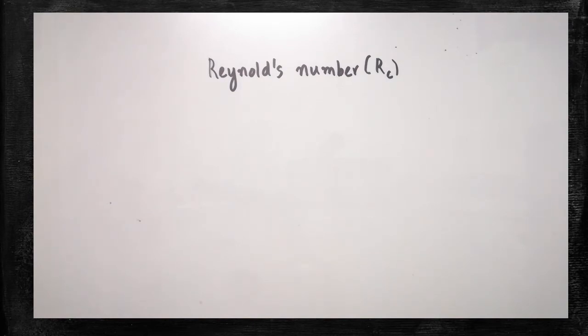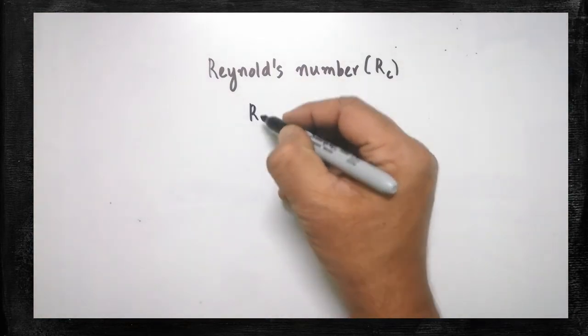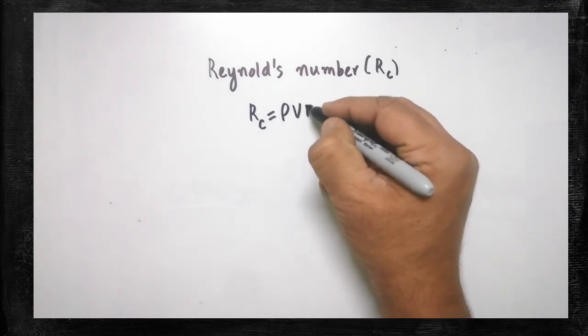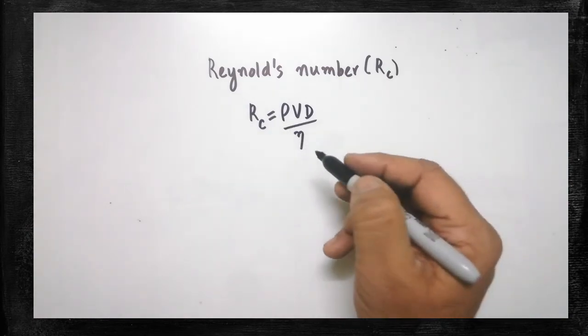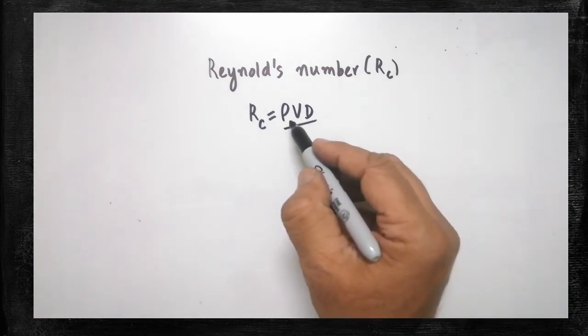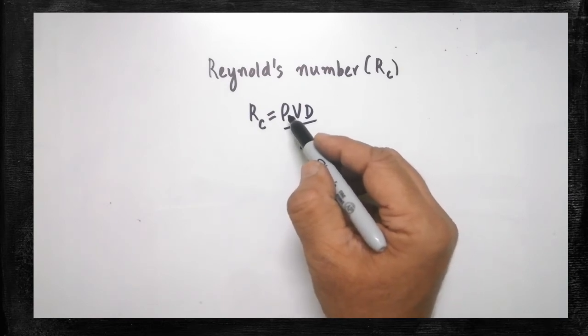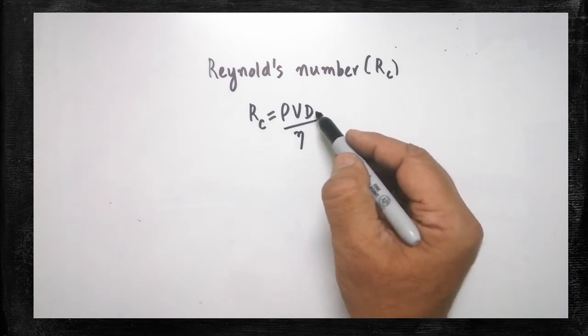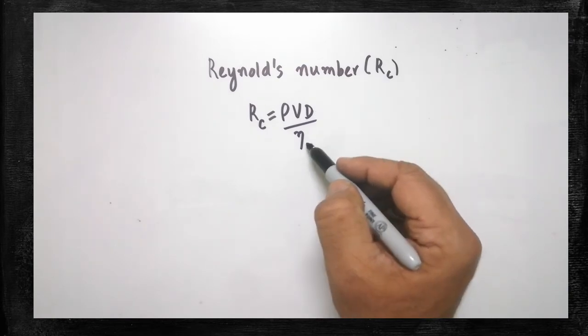To find the Reynolds number, the formula is Re = ρvd divided by η. Here ρ is the density of the liquid which flows through the tube. v is the velocity of the flowing liquid. d is the diameter of the tube. η is the coefficient of viscosity of the liquid.